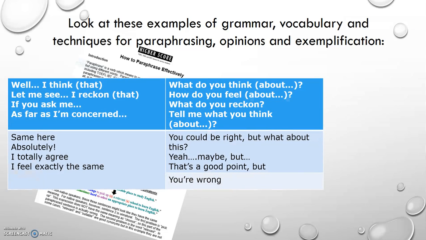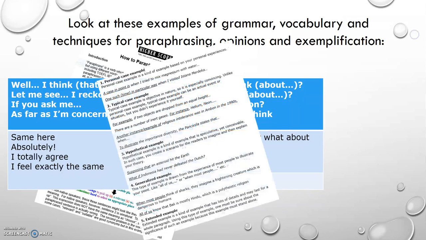How to give opinions, how to get opinions. Do you remember this from our first session? How to give examples. Personal examples, typical examples, hypothetical examples. You need to go to the internet. You need to do a bit of research. You need to find the English language you need so that your students can develop their thinking skills, their cognitive reasoning in English. Then you need to push, you need to encourage the students to use this vocabulary, this grammar,